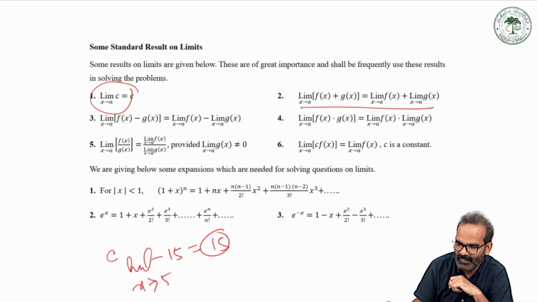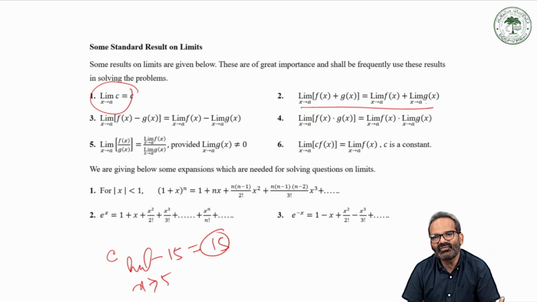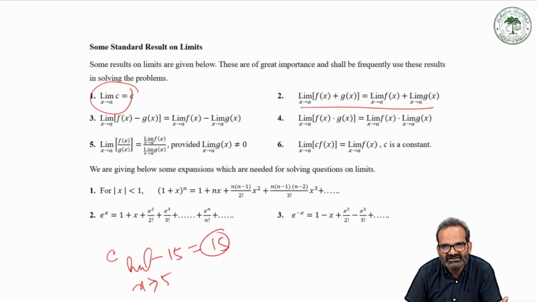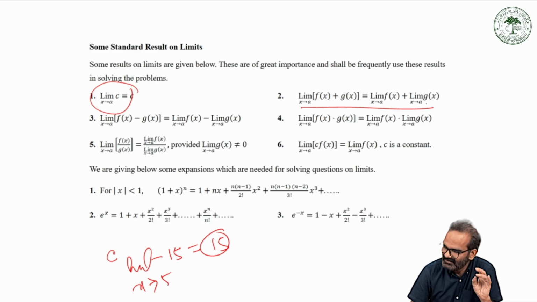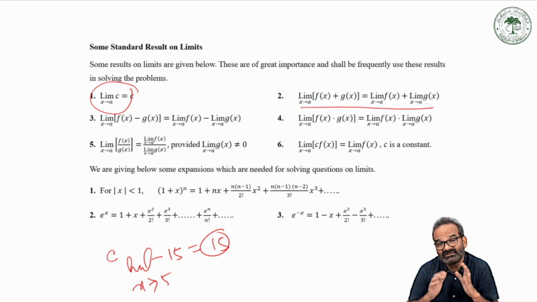Now if you have two functions, functions actually behave like numbers. Numbers follow the four fundamental operations of arithmetic: addition, subtraction, multiplication and division. So functions also follow these four operations.